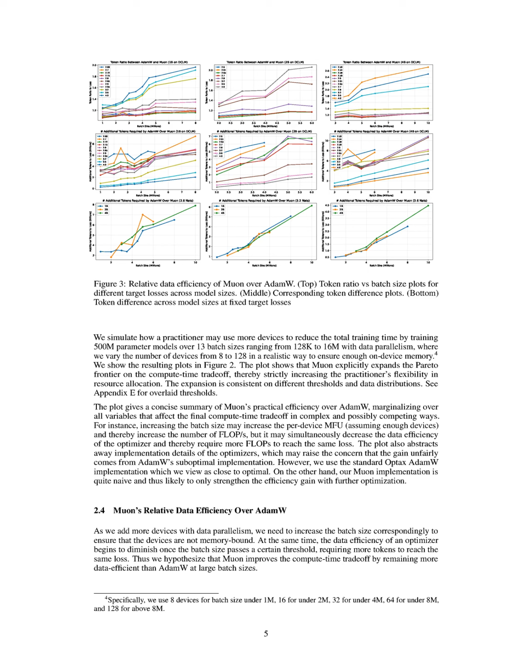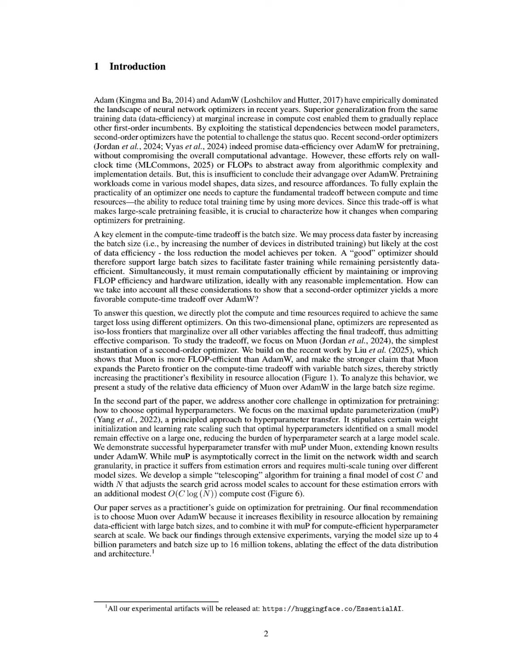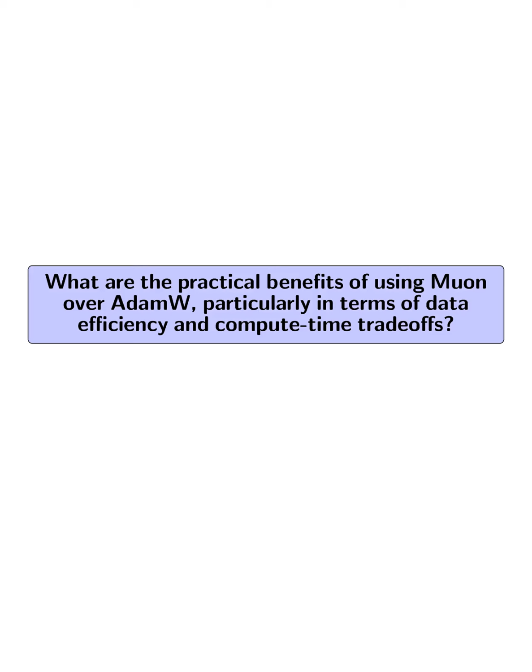This efficiency is further illustrated by the compute time trade-off plots, where Muon expands the Pareto frontier, allowing practitioners to allocate resources more flexibly. Thus, while both optimizers may have similar flop counts, Muon's ability to maintain data efficiency at larger batch sizes results in a more favorable overall training time and resource utilization compared to AdamW. What are the practical benefits of using Muon over AdamW, particularly in terms of data efficiency and compute time trade-offs?